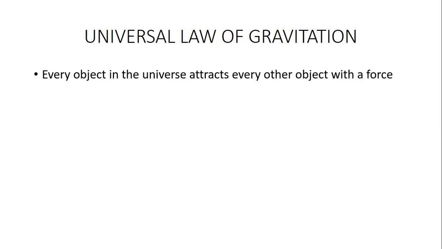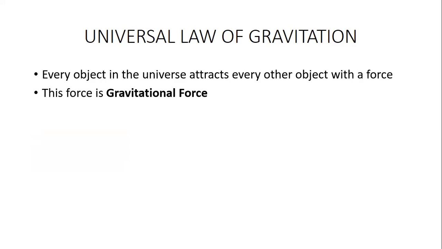Just because I am attracting this object, it doesn't mean that this object doesn't have any force to attract me. So every object has the force to attract any other object. This force is nothing but gravitational force.